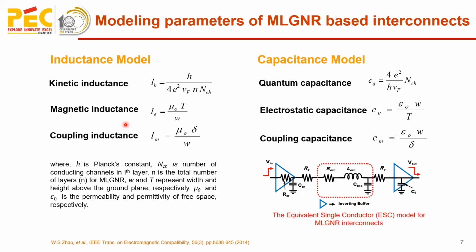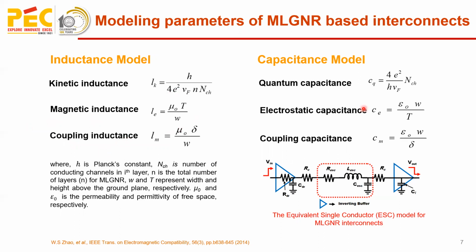Further, these are the various equations for calculating the inductance and capacitance used in this research work to compute the capacitance in terms of quantum capacitance and electrostatic capacitance, as well as the coupling capacitance. Whereas the inductance is calculated in terms of kinetic inductance, magnetic inductance, and coupling inductance.